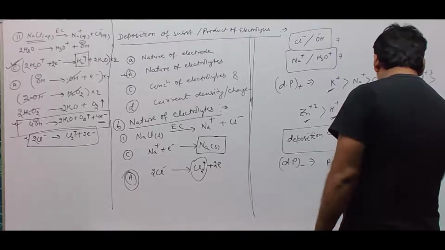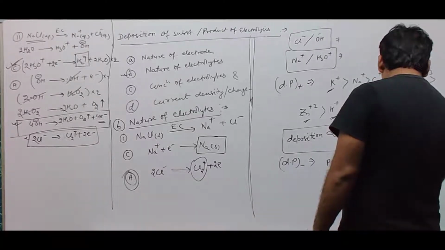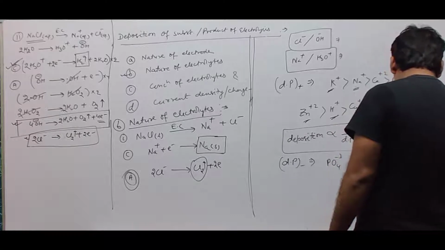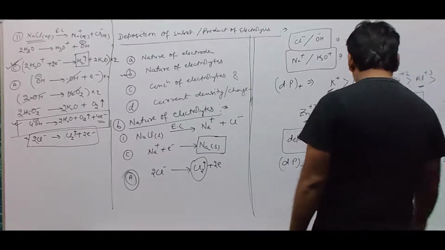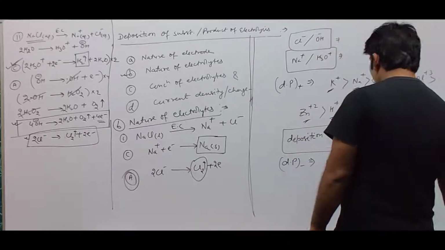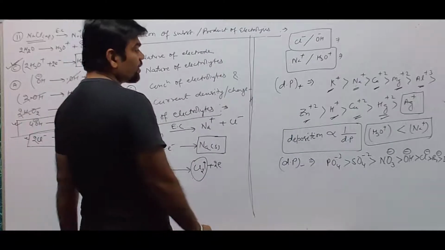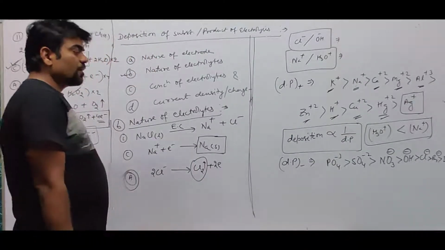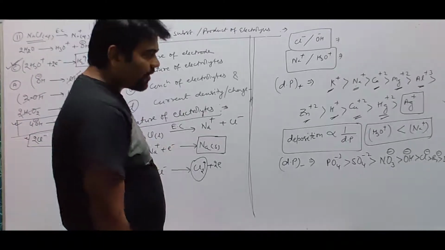NO3-, OH-, Cl-, Br- and I-. Again their discharge potential value decreases in this order. So I- will have less discharge potential than Br-, then Cl-, then OH-, then NO3-, then SO4 2-, and PO4 3-.